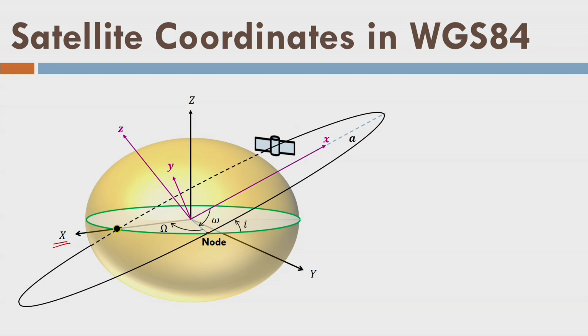If I measure the time, with respect to time the satellite is changing its position only in the orbital plane, right? So, I can always define the position in 2 dimensions. I need not define it in 3 dimensions because the z dimension of the satellite with respect to the small xyz coordinate system is 0.